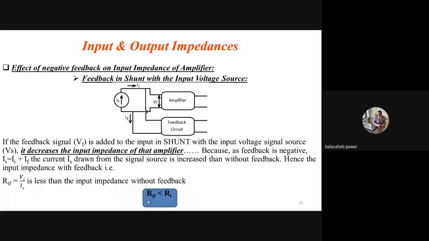Ideally, for a voltage amplifier input impedance is infinite. Ideally, for a current amplifier input impedance is zero. Already I told all these things during one of my previous lectures. So practically the input impedance of a voltage amplifier should be as high as possible.